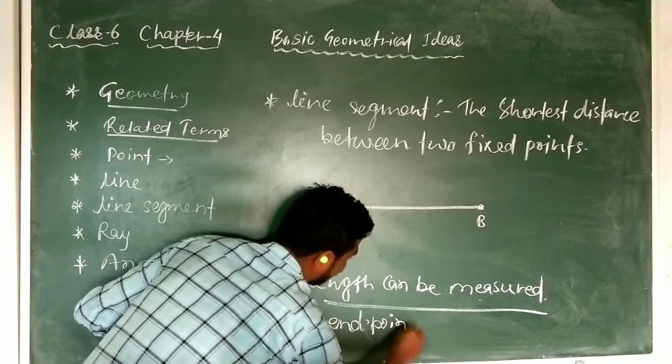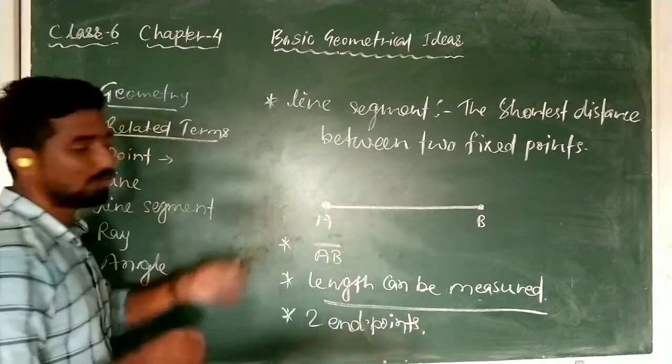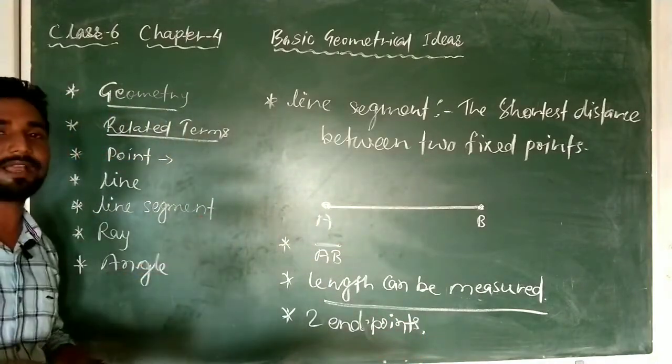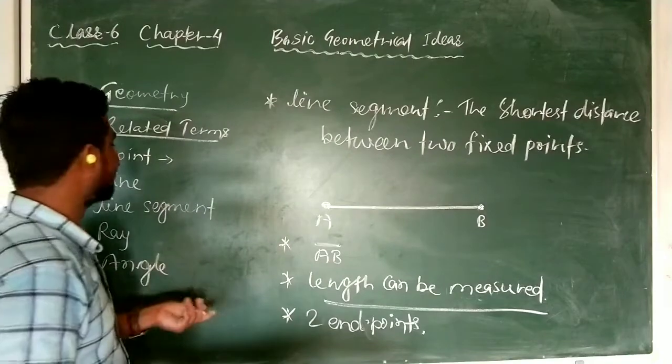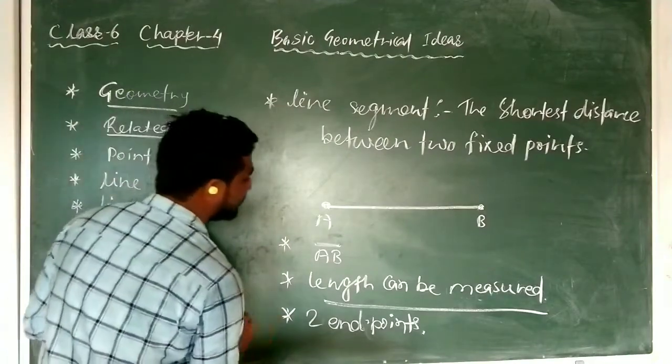You can write. So this is important about the line segment. So this is your line segment. If you want to have the screenshot, you can have it. Otherwise, I will erase. So this is line segment. Now the next one is what?